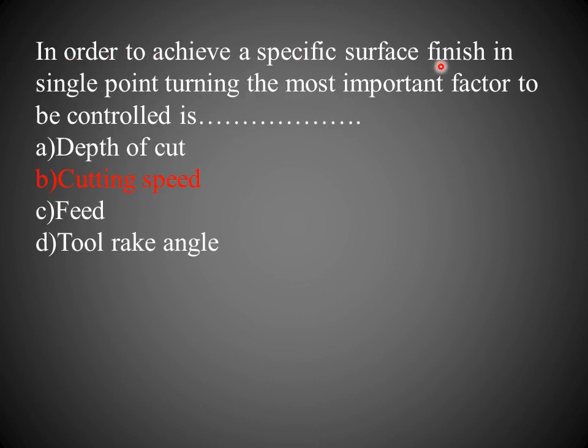In order to achieve a specific surface finish with a single point cutting tool, the most important factor to control is cutting speed. The correct answer is cutting speed. While turning with a single point cutting tool, for surface finish, the most important factor is cutting speed.